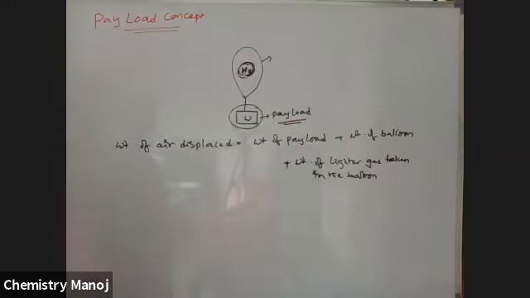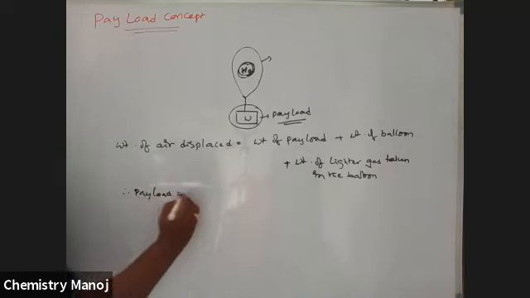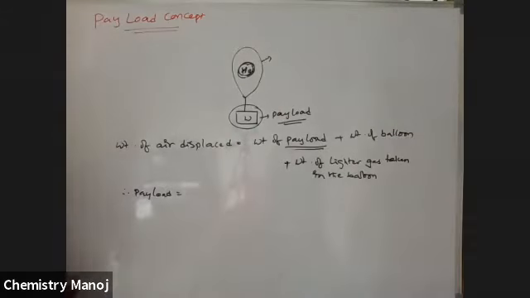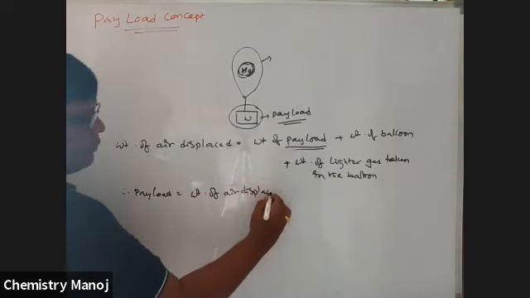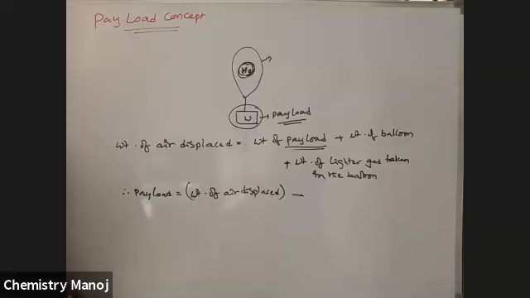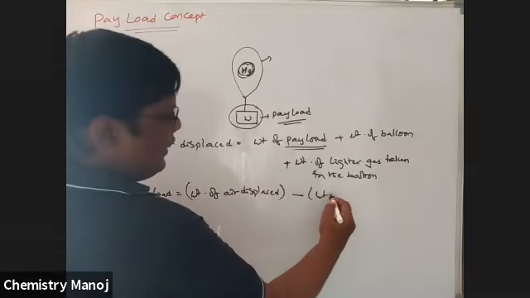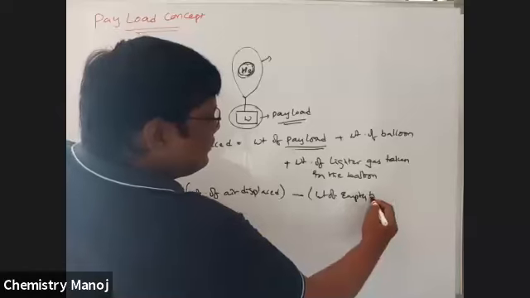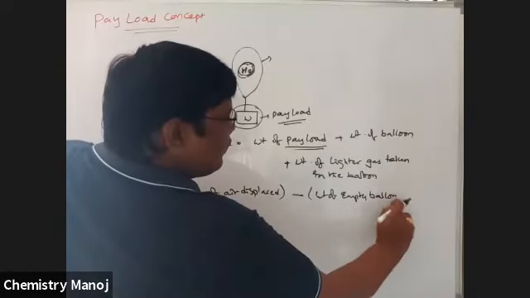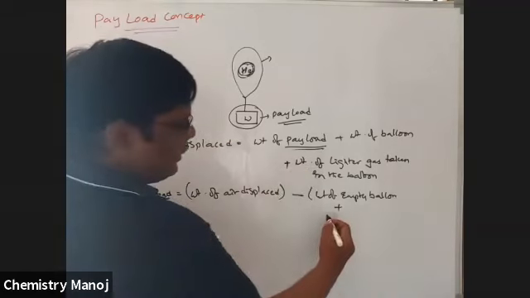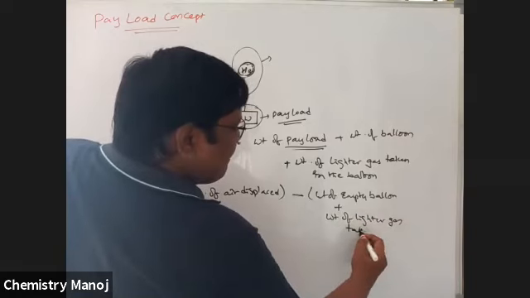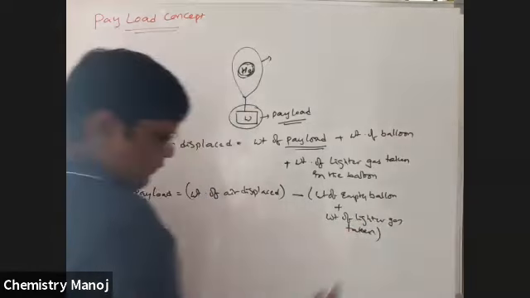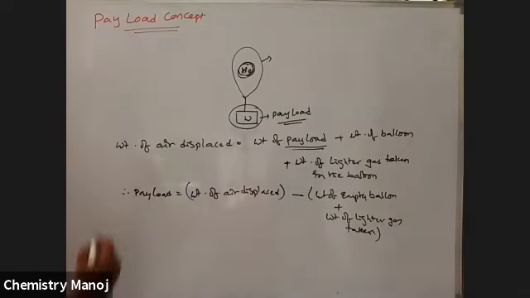Now I want to calculate the payload. Therefore, payload is equal to the weight of air displaced minus the weight of the empty balloon plus the weight of the lighter gas taken. So this is the payload definition.